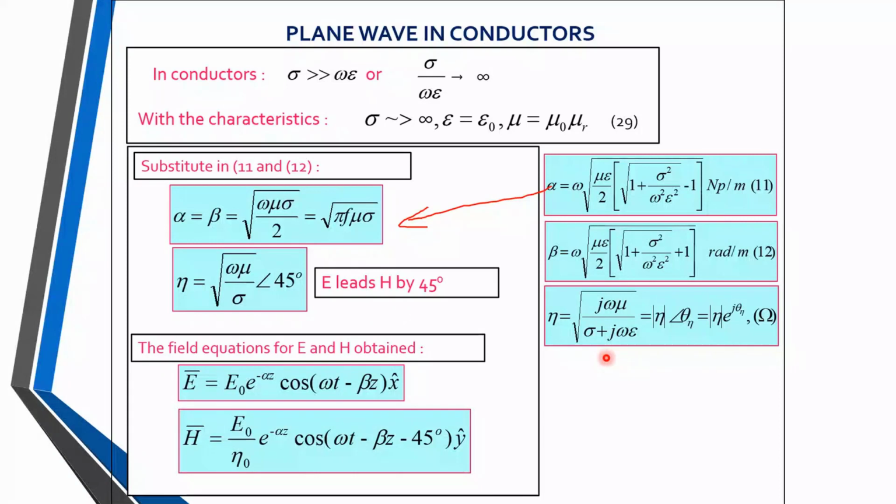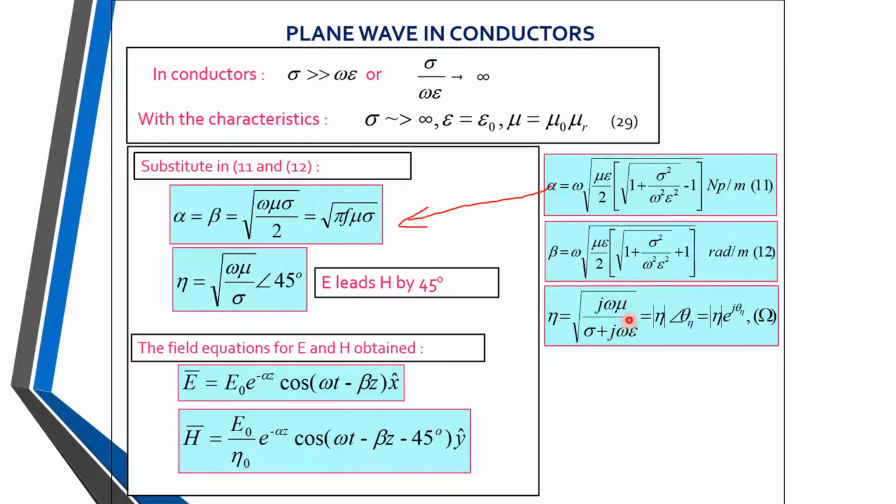Why angle 45? Because this is in rectangular format, j omega mu divided by sigma, and from rectangular we can convert it into polar format.